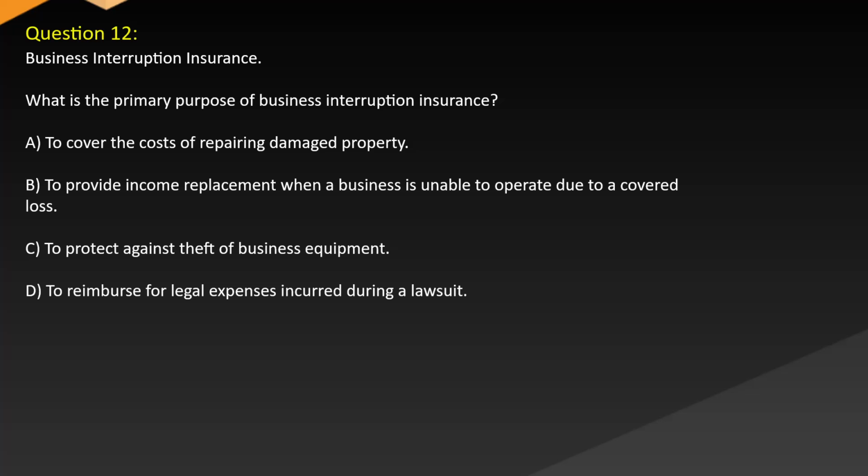What is the primary purpose of business interruption insurance? A. To cover the costs of repairing damaged property. B. To provide income replacement when a business is unable to operate due to a covered loss. C. To protect against theft of business equipment. D. To reimburse for legal expenses incurred during a lawsuit.